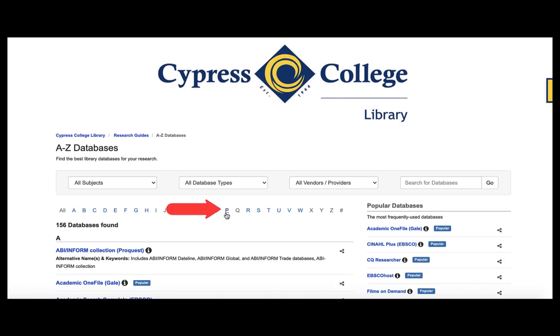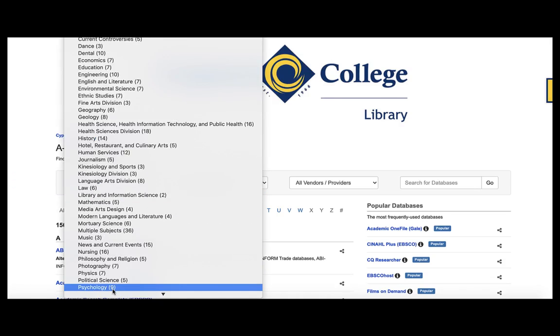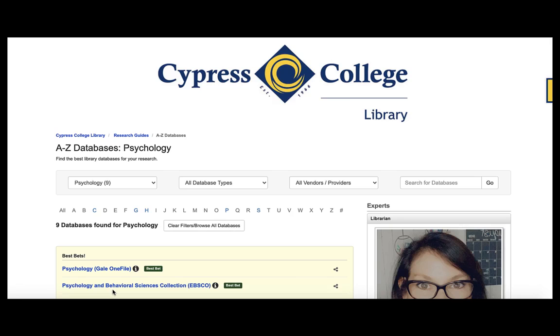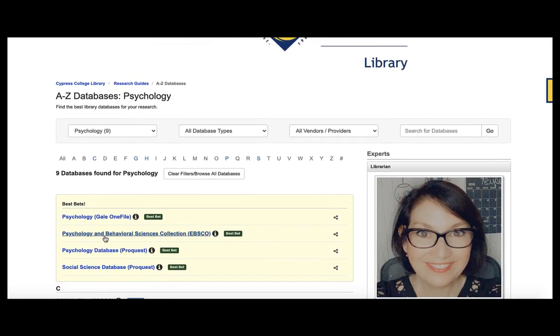You can either go to P for Psychology, or you can go to All Subjects and narrow it down by Psychology. 9 databases come up, but we're going to focus on Psychology and Behavioral Sciences Collection Ebsco, as it's listed as one of your best bets.